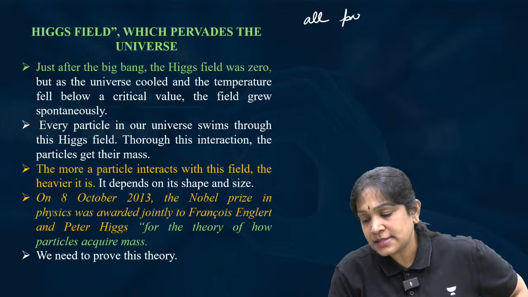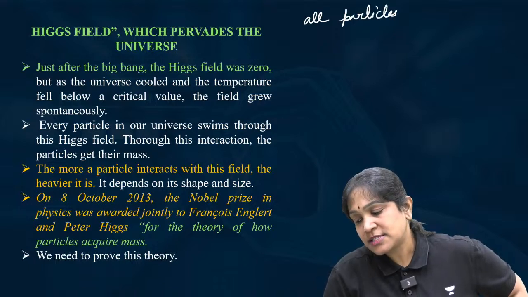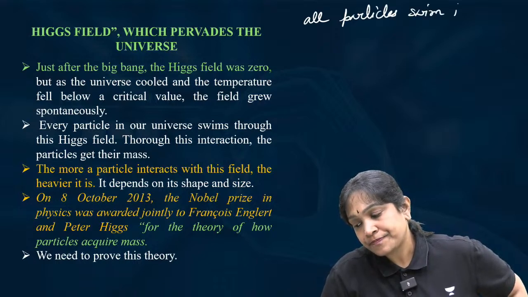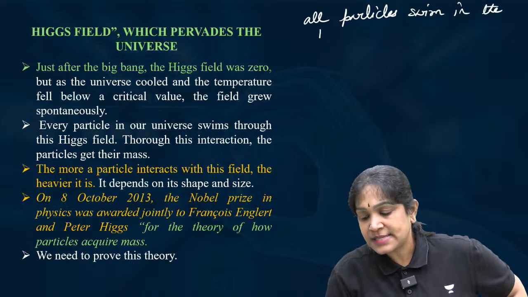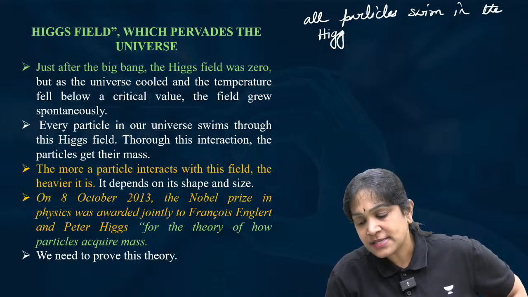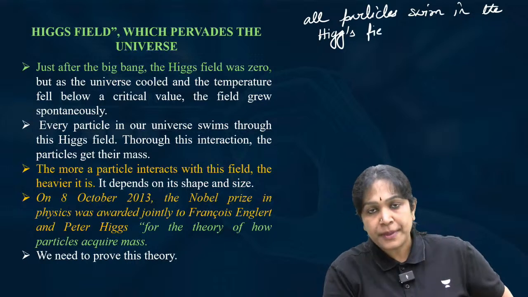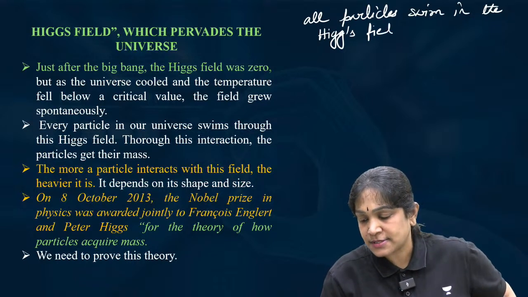All particles swim in the Higgs field. It is called the Higgs field because Peter Higgs proposed this.